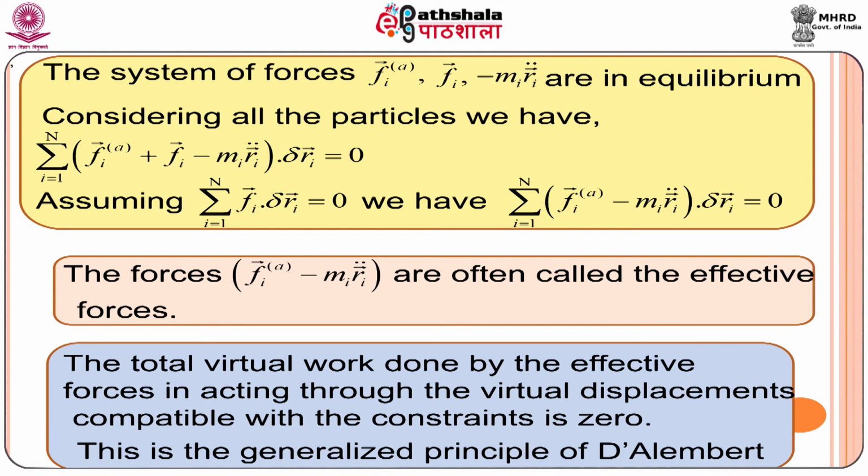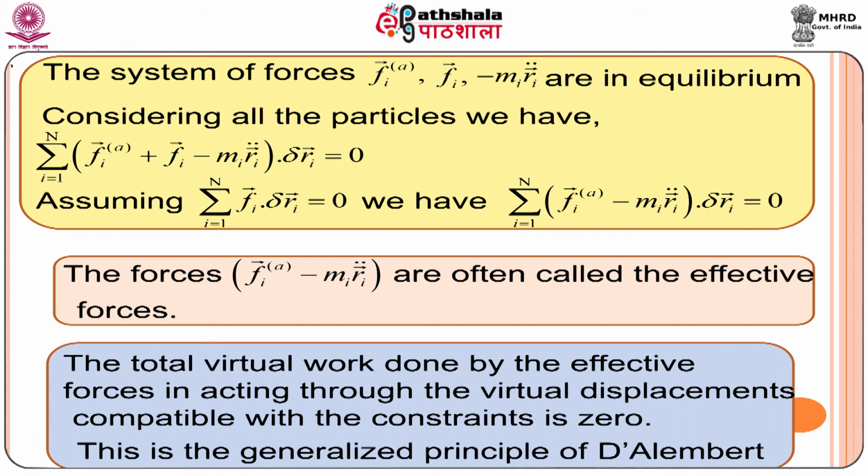Let us assume that the virtual work done by the constraint forces also vanishes for the system. As a result, we have summation over i of Fi vector superscript A minus mi ri vector double dot, dot delta ri vector, equal to 0.